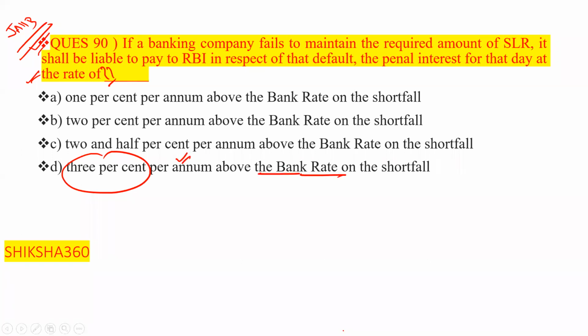This penalty will be charged only on the shortfall amount, that is, on the amount of shortfall. And how much is the interest rate? If the bank rate is 6.5%, then you are paying 9.5%. The interest rate is 3% per annum above the bank rate on the shortfall. So option number D is the answer here.